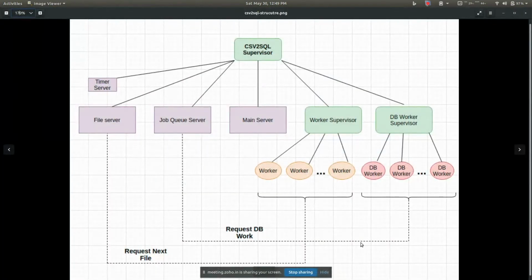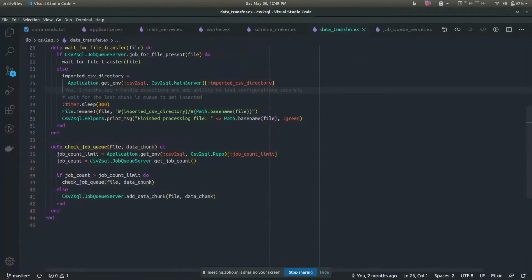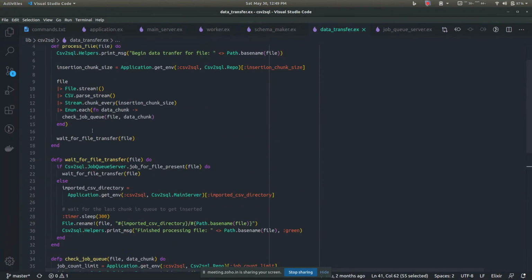So at a particular time, say in the meantime a database worker actually took one piece of work from the job queue and inserted the data, and so the job queue now has some space. So when it's called recursively, we find that there's space, and we then place the data chunk and move on to the next chunk. So this is the sort of control I have done, and this actually solves the problem.